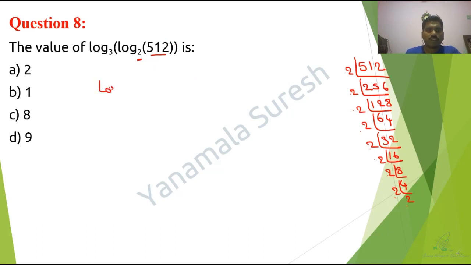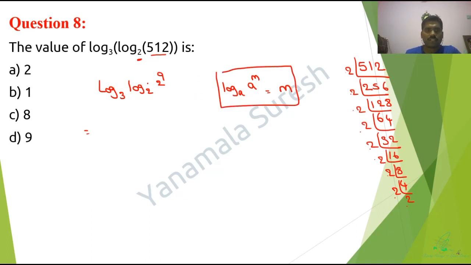So log base 3 of log base 2 of 2 power 9. Now we know already that log a power m base a is equal to m. So the inner expression can be written as simply 9.